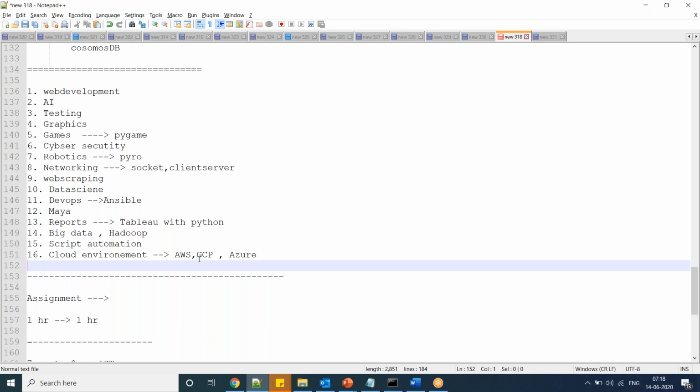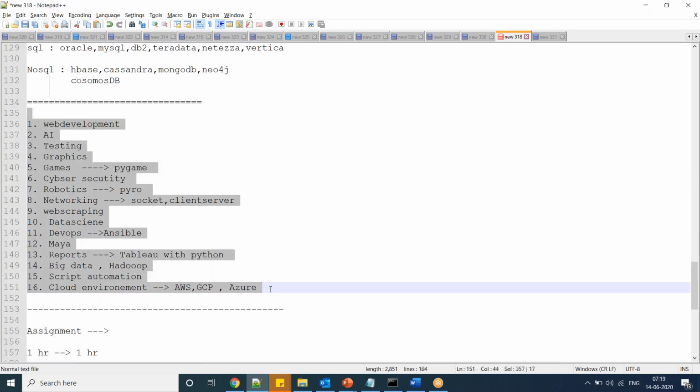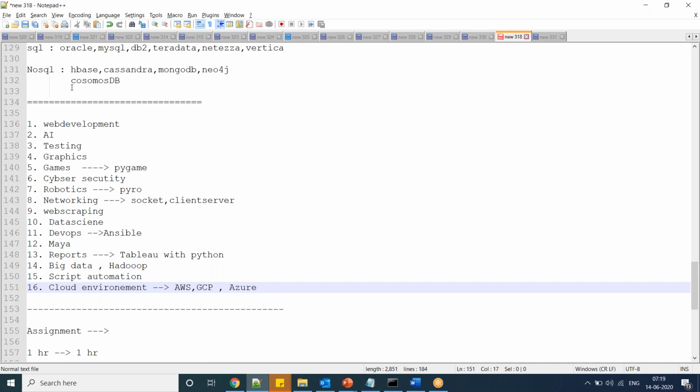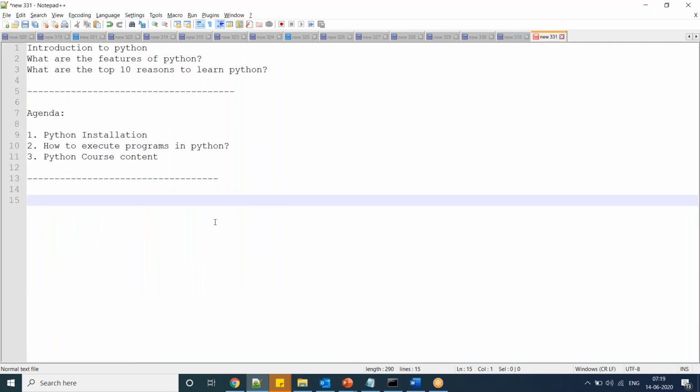So cloud environment: AWS, Google Cloud Platform, Microsoft Azure, everywhere we have libraries. So in all those areas we are using Python. To go into any one of the areas, first you should be strong in Python. This is what I repeated from yesterday's discussion. I will share yesterday's recording also, guys. Don't worry. Today we'll first run the Python installation.